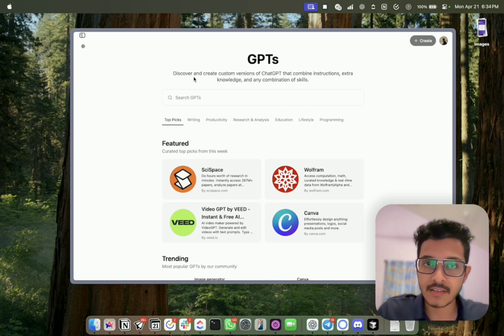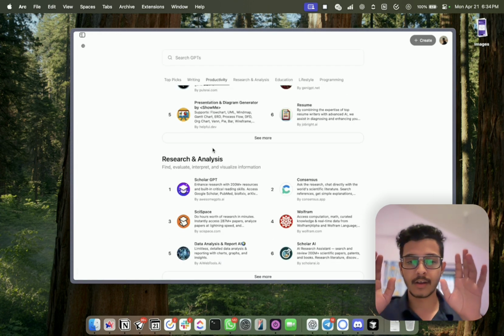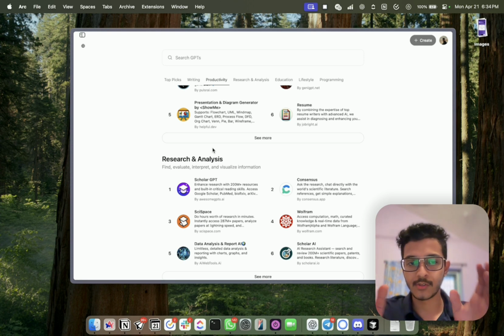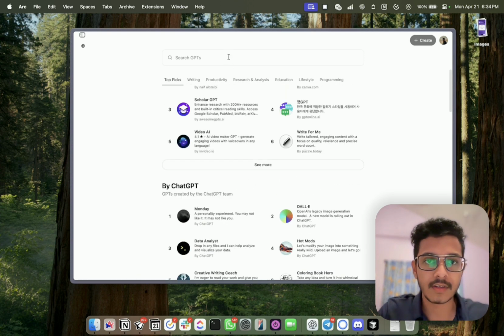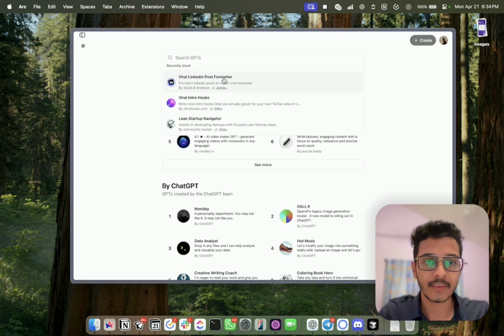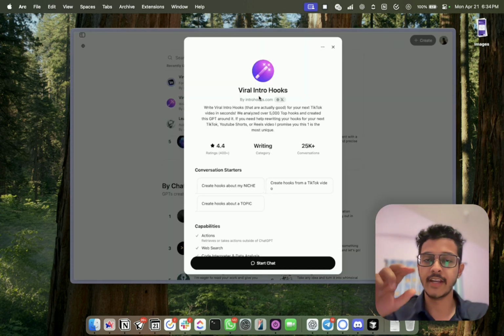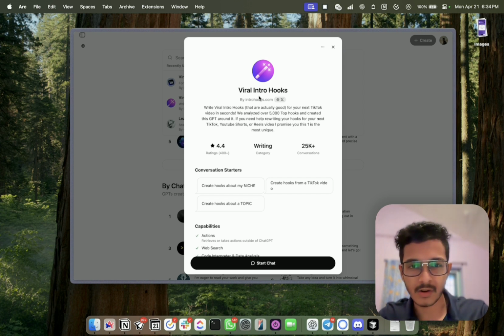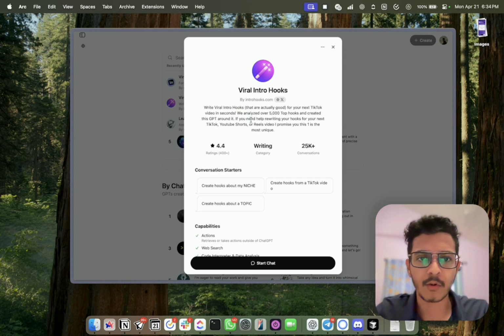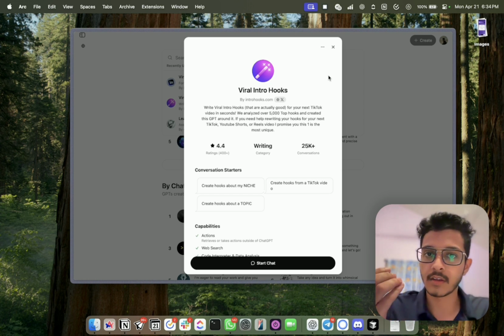There is this custom GPTs store, the ChatGPT custom GPT store. And there are a lot of custom GPTs instructed perfectly to achieve a specific task. For example, there is this viral hook intros, viral LinkedIn post formatter. For example, we will take this. What this does is it will generate intro hooks for Reels, TikTok, maybe also for posts, I guess. Whatever. So the creator of this custom GPT has instructed it perfectly on how to create intro hooks.